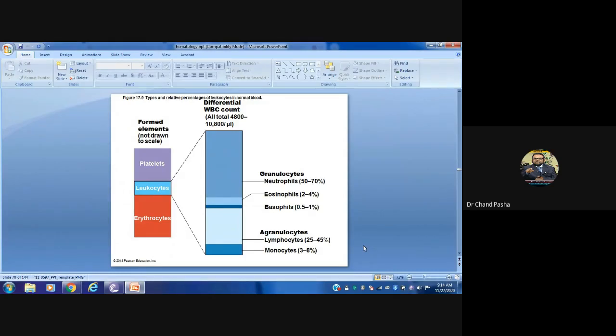0.5 to 1%. Neutrophils are required for phagocytosis, and lymphocytes include natural killer T cells and antibody-producing B cells. These two are very important: neutrophils, and after N, then L, followed by monocytes. Macrophages are nothing but monocyte cells. These monocytes easily pass through the capillaries.